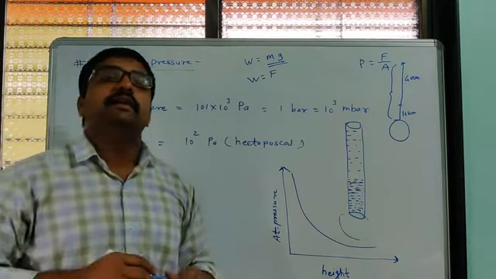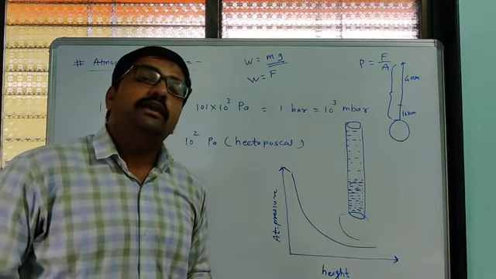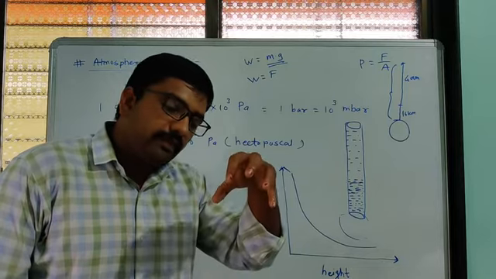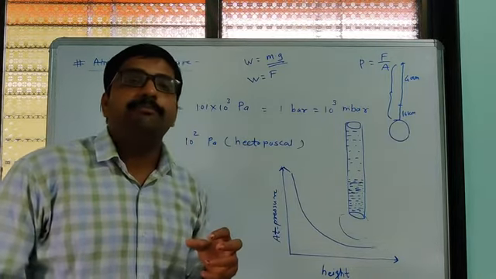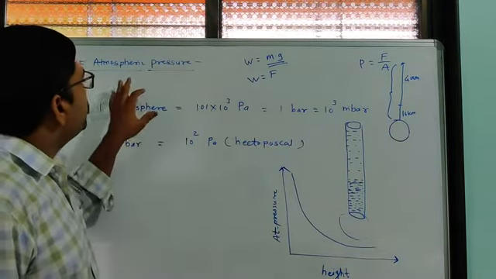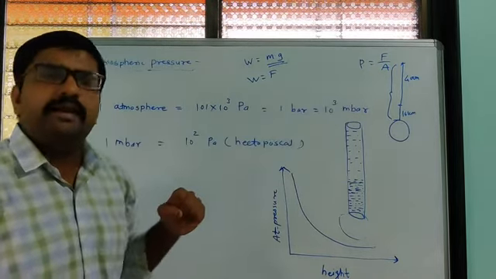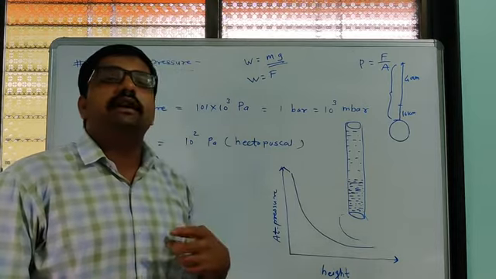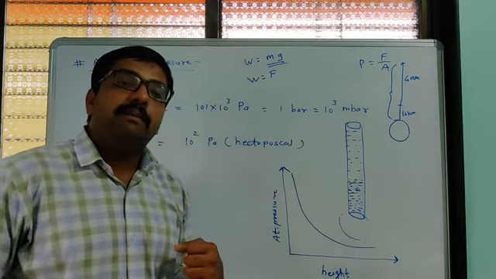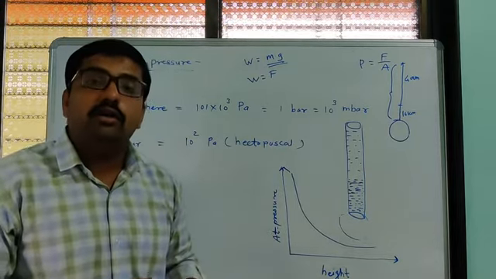So all gases present around us continuously apply force on us, and that force per unit area is simply called pressure. So we can say that the gases present around the earth's surface continuously apply pressure on us.